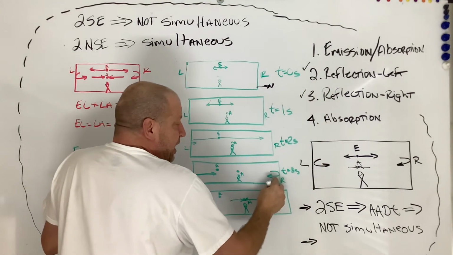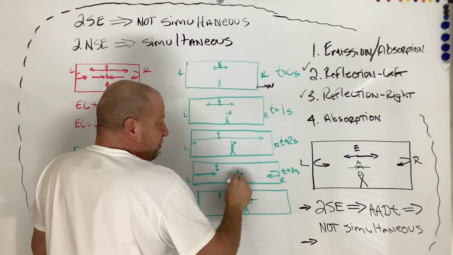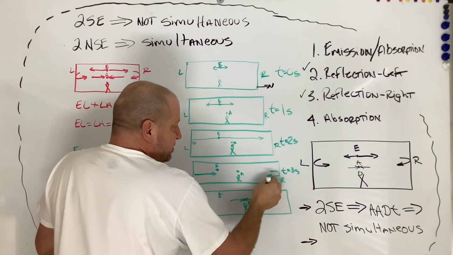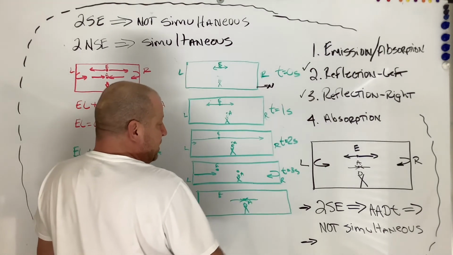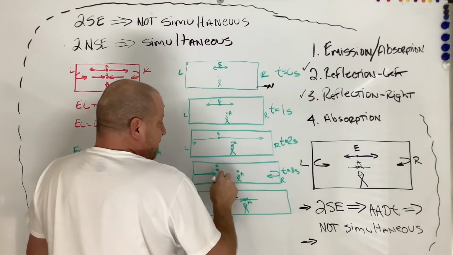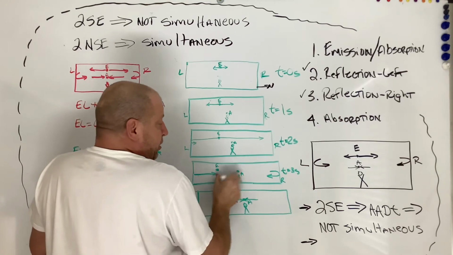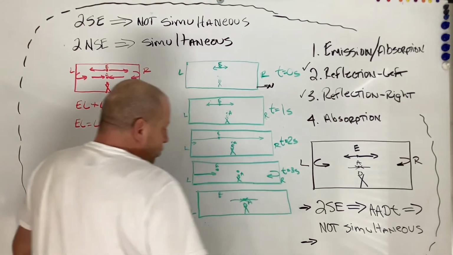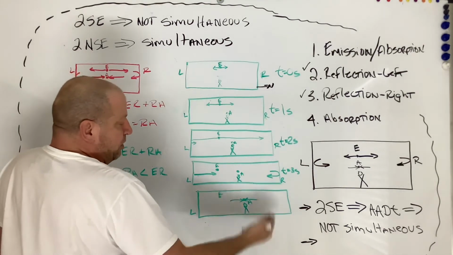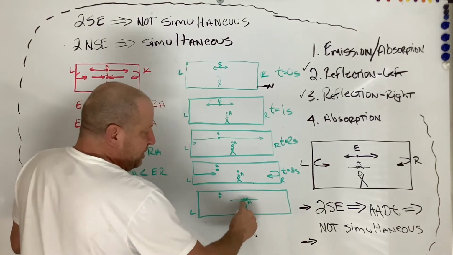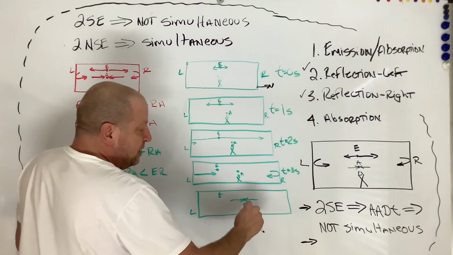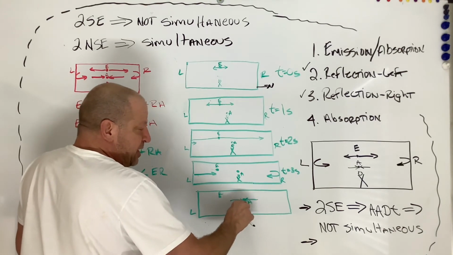And the light now is coming back towards my absorption point. So this is moving towards the light as the light goes that way. So the distance is actually shrinking faster on this side, and it's growing a little bit on this side, but the speed of light always wins. So with all that in consideration, the light eventually makes it back to the center of the box, and they arrive at the exact same time.